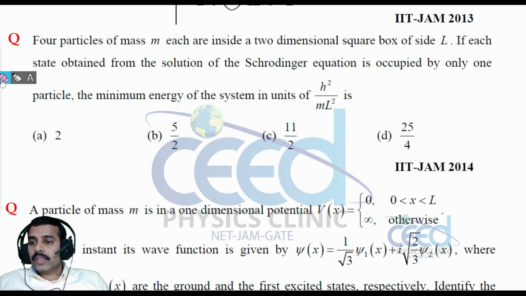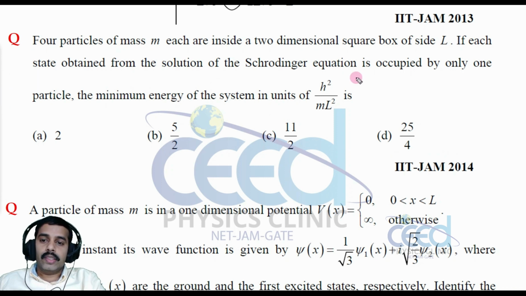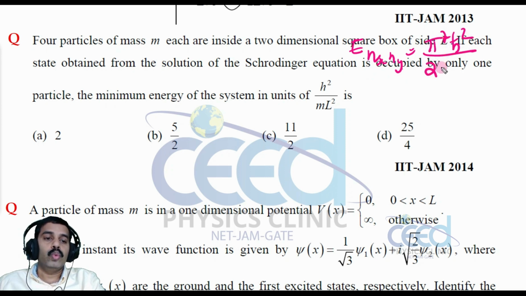As per the question, this is a two-dimensional box. We have studied the energy eigenvalue, with quantum numbers nx and ny: En is equal to pi square h cross square divided by 2 mL square into nx square plus ny square, for a box of side length L.